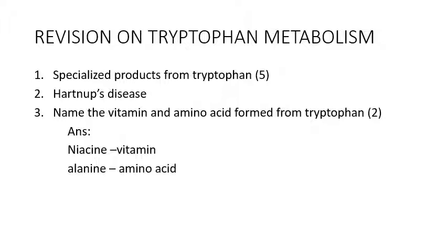And in addition to this, some other questions can also be asked from tryptophan metabolism, like carcinoid tumor, another inborn error of metabolism associated with tryptophan, for 2 or 3 marks. Then even a clinical case, explaining the symptoms of either Hartnup disease or carcinoid syndrome, and an associated question from the tryptophan metabolism, or sometimes in addition to the tyrosine metabolism, these questions also can be covered.